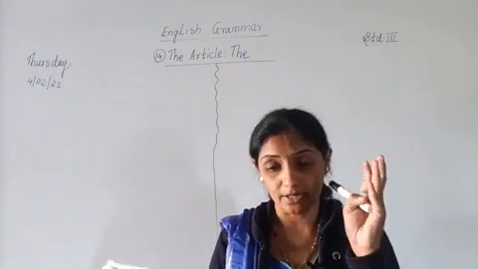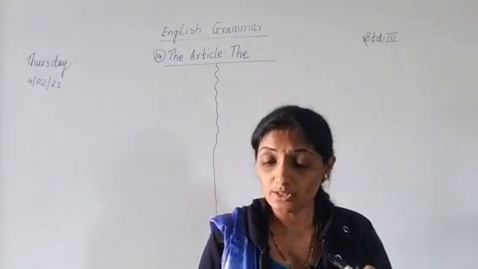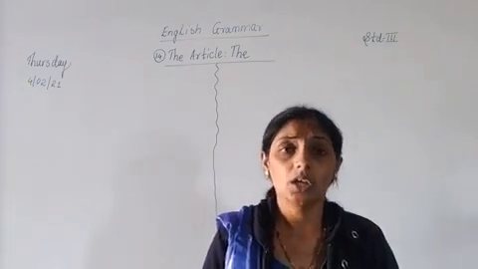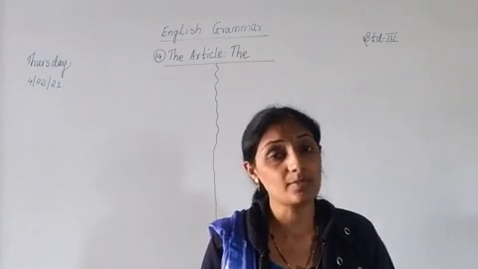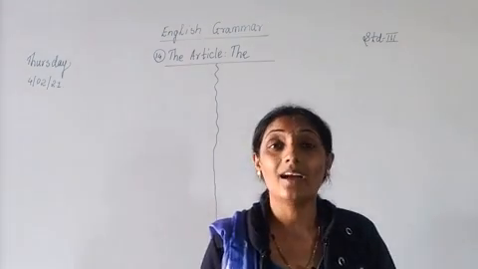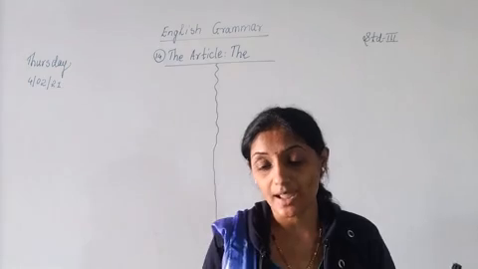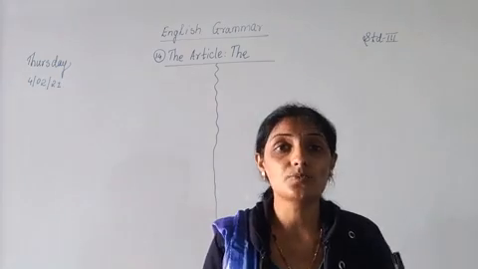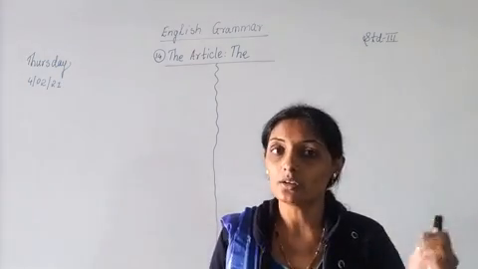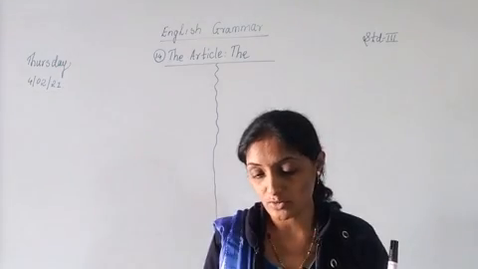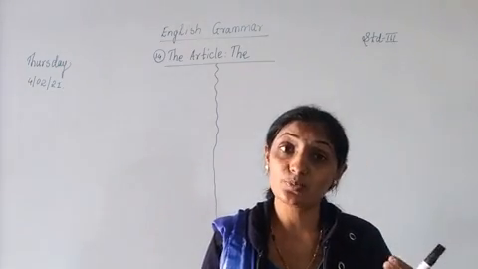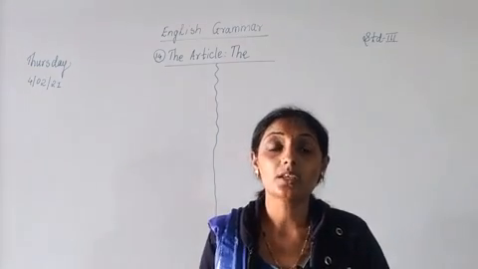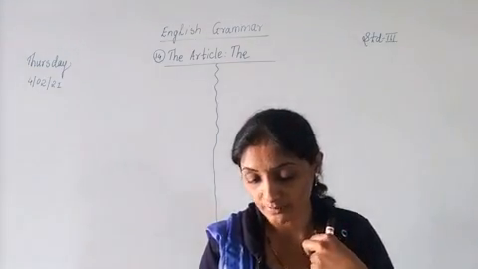The is used before a particular noun. The is used when the noun stands for the entire group, at that time also the is used. The article the is used before the names of rivers, mountains and other such areas of water and land. Understood? The is used before natural objects like sun, moon, earth. The is used before the names of holy books. Understood?